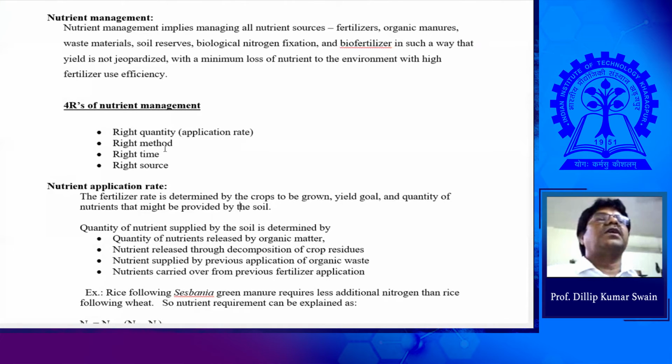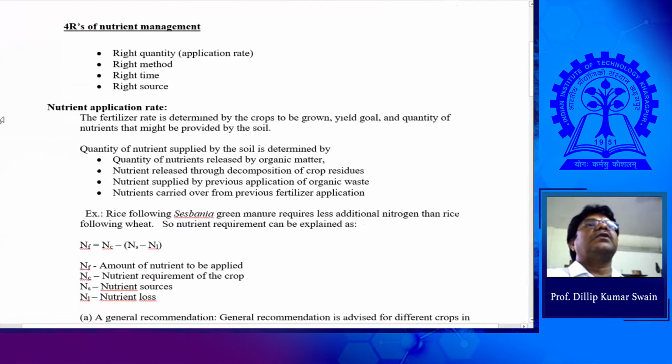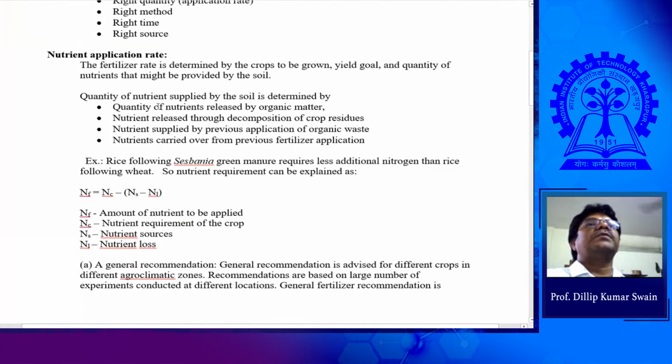So now we'll discuss the nutrient application rate. That means the quantification of how much nutrient is to be applied for a particular crop. How can you quantify the nutrient requirement of the crop? The quantification includes the quantity of nutrient released by organic matter, or the nutrient released through decomposition.